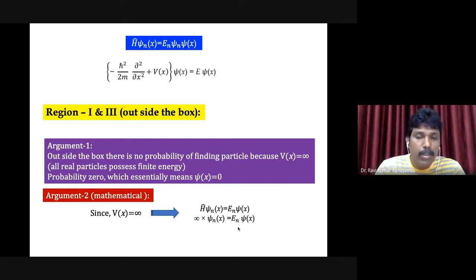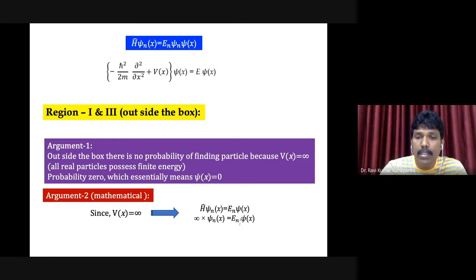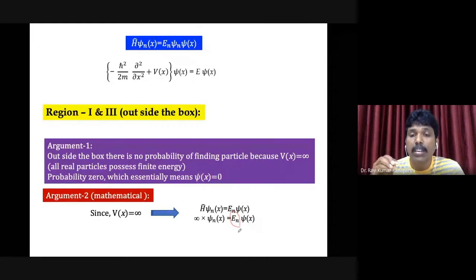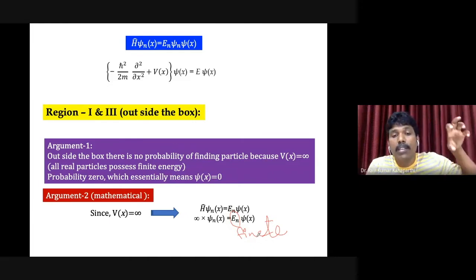Therefore, the energies will also be real numbers, and you can see that E n, nothing but the energy of the system or the particle, is going to be a finite one. This is finite. On the left hand side you have infinity.